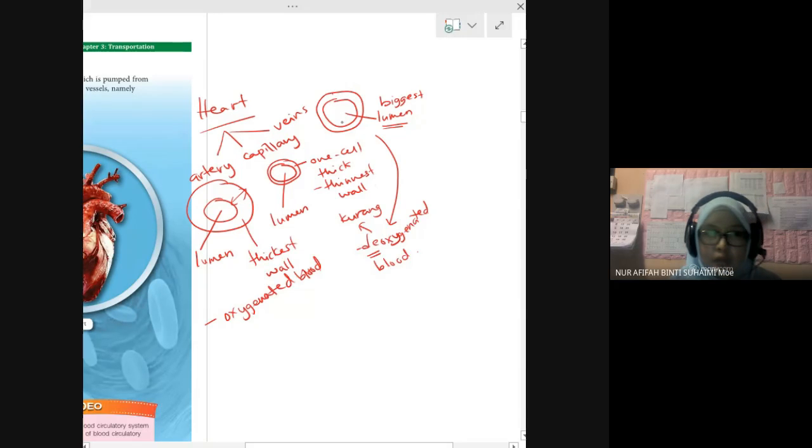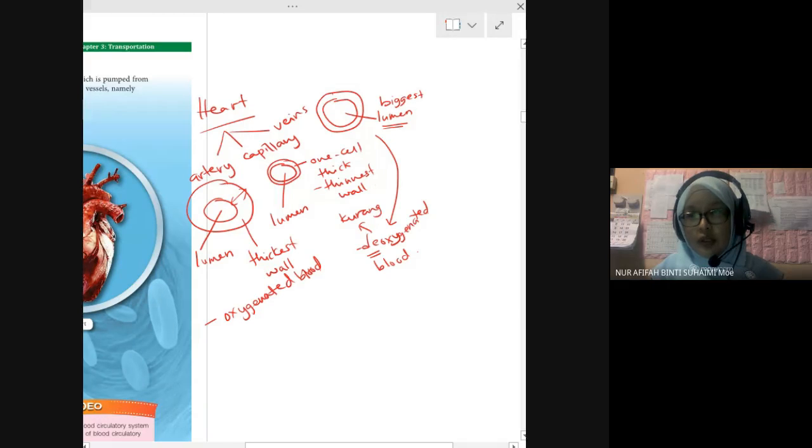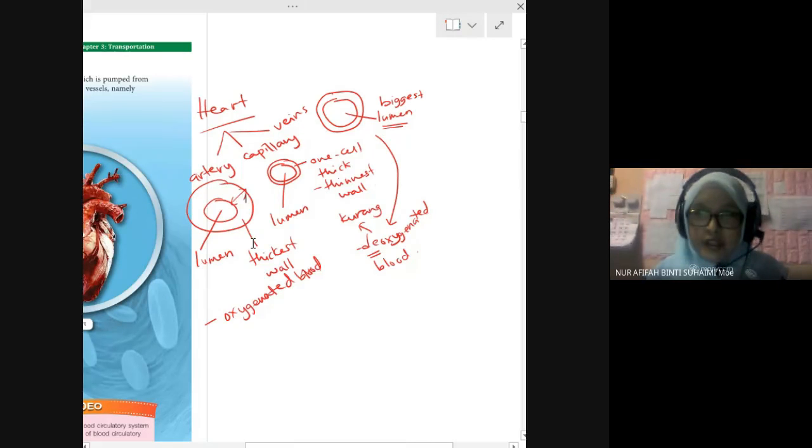Vein has a thinner wall. Artery has a thicker wall because it needs to withstand high pressure from the heart. Your heart needs to pump the blood to the whole part of your body, so it gives higher pressure. So this artery needs to withstand the pressure of the blood flow.